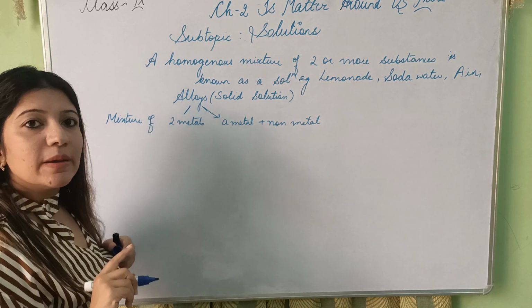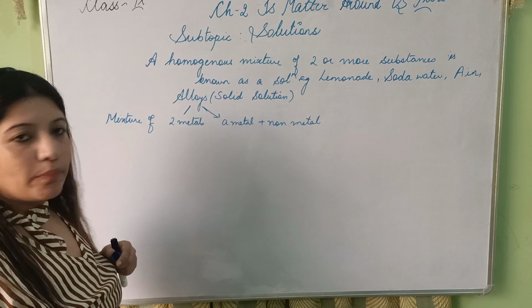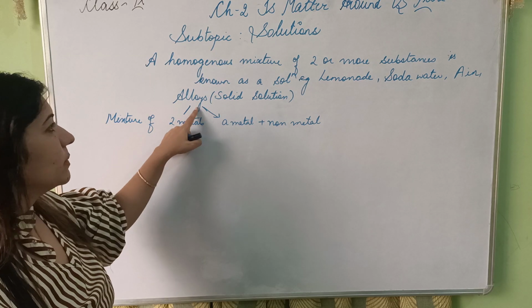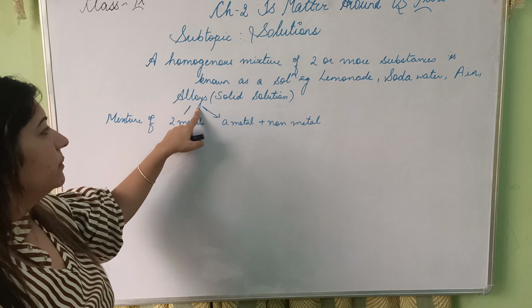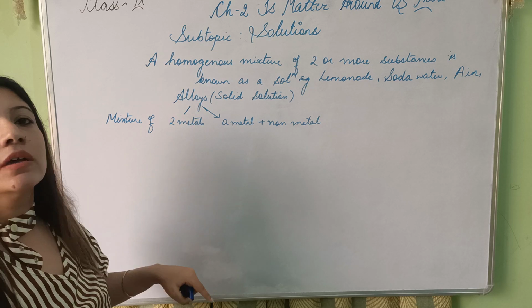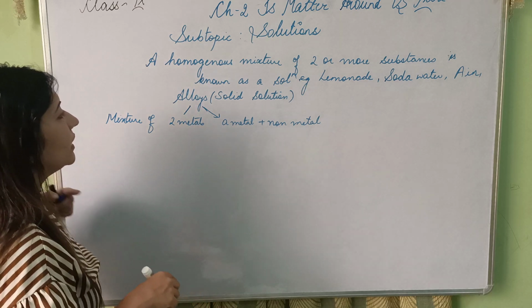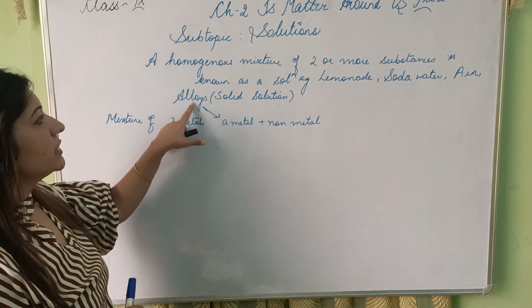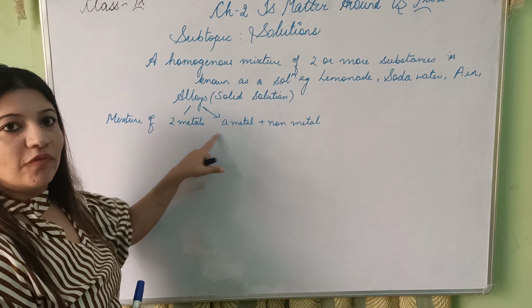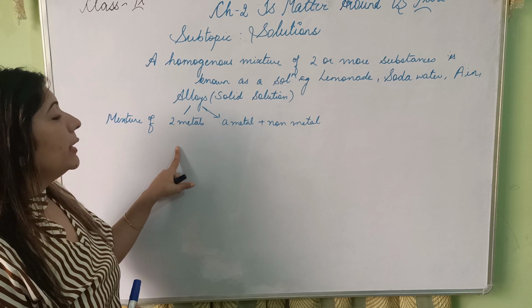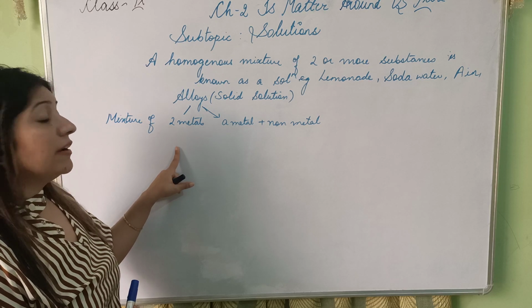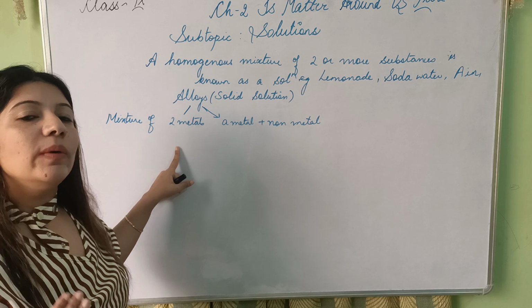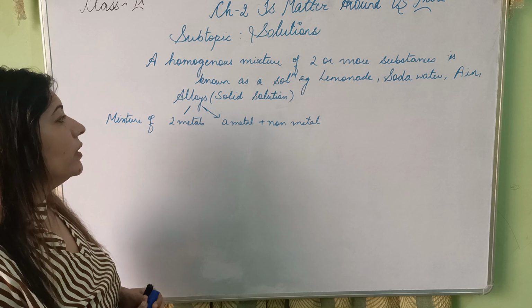Once made, alloys cannot be separated by physical methods back into their components. We still call it a mixture because it shows the properties of its constituents. Their composition is variable, so you can vary the mixture according to your needs.